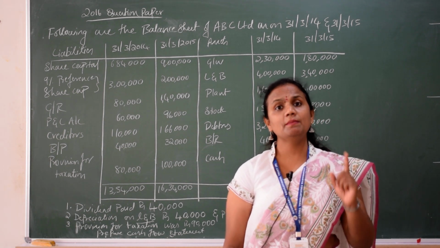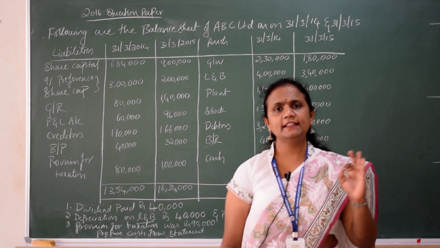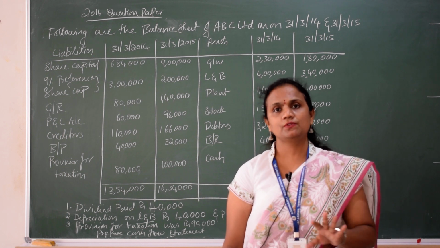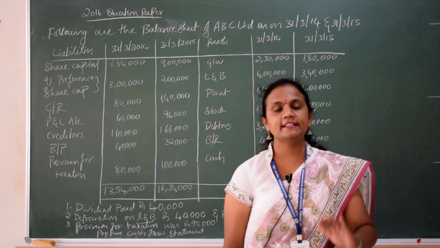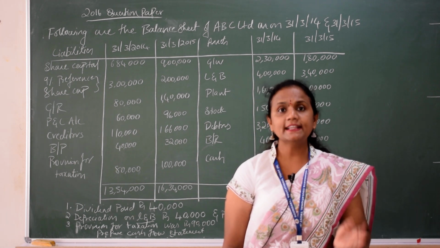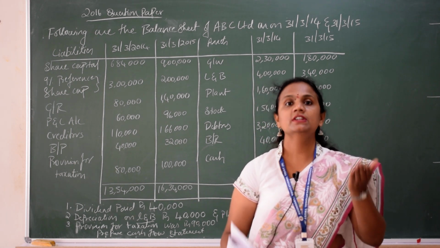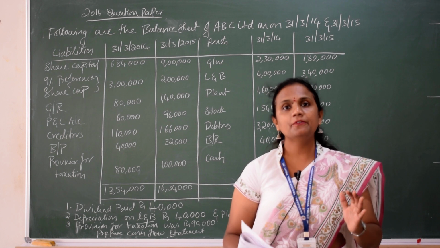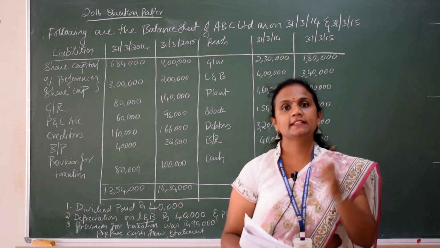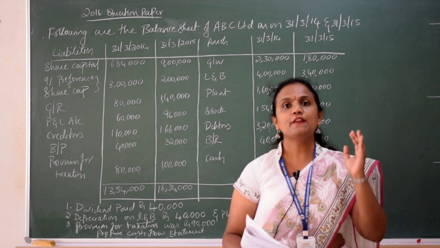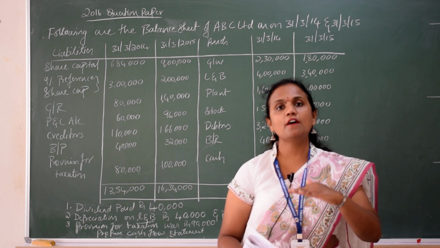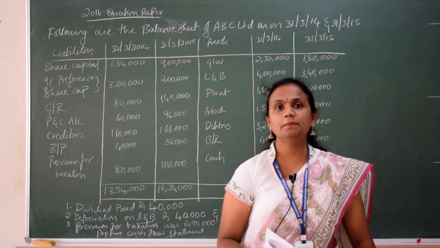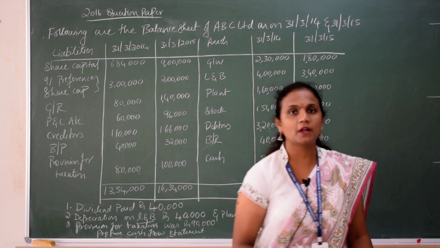Then remember one more thing, always, that is a rule of the cash flow statement. If an asset increases, cash decreases. If an asset decreases, cash increases. If a liability increases, cash increases. If a liability decreases, cash decreases. On the basis of this rule, we are going to solve the problem. Come, let us solve the problem now.